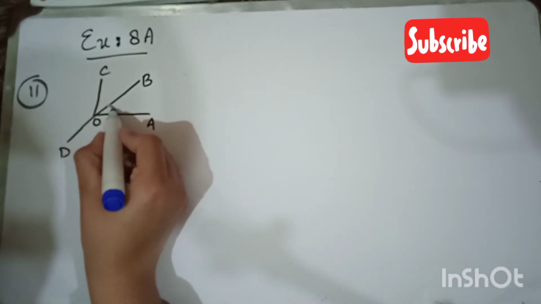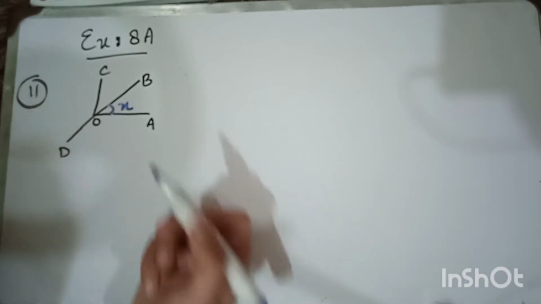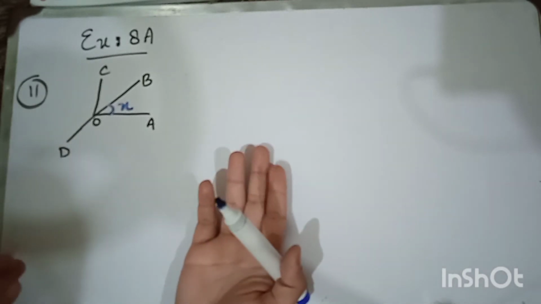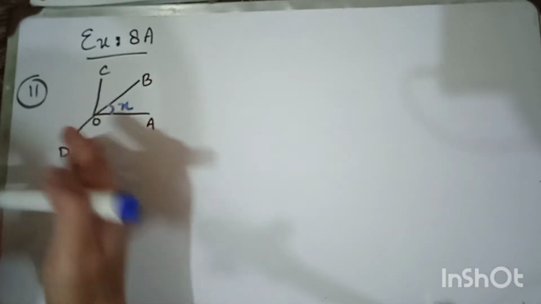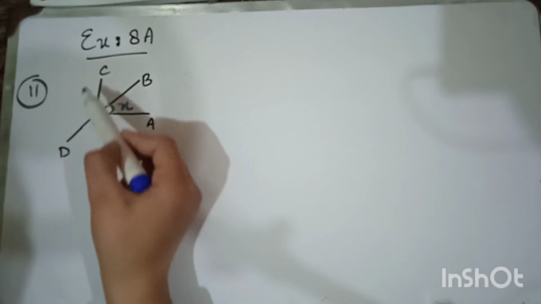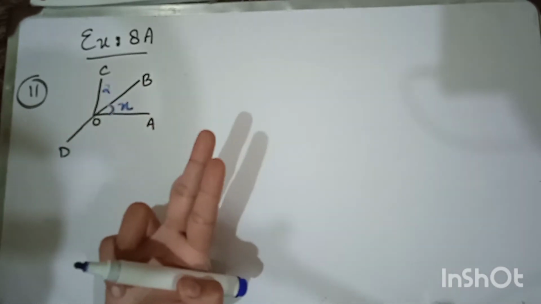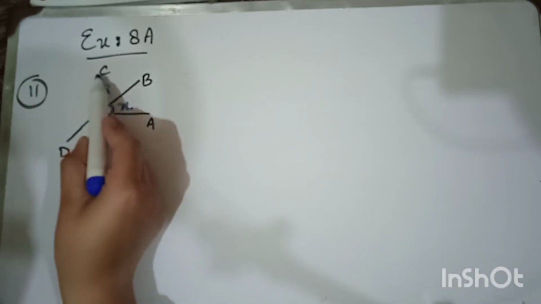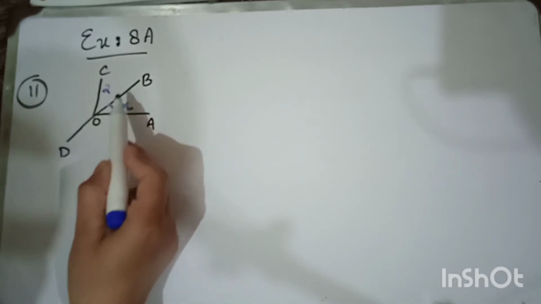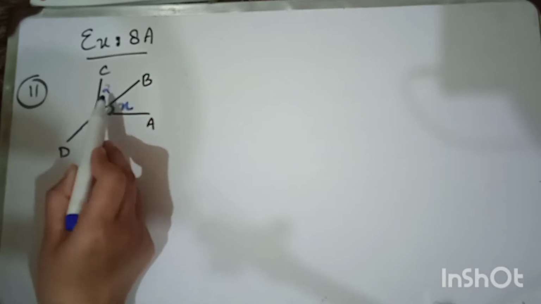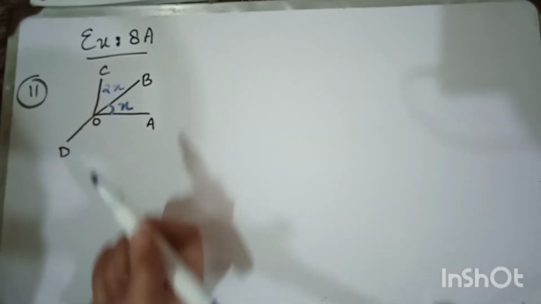So I just consider the value of AOB as x. I just assume, let's suppose the angle, so that we can find all the other angles. Now, BOC is twice of x. Twice means 2 times. So BOC is twice of AOB. Twice means double of AOB. So that will become 2x.